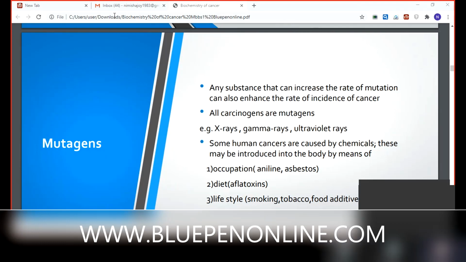Then which is the most predominant cancer in our country? In females, breast cancer, cervical cancer, and oral cancer. In males, the most common is oral cancer. What about developed countries? In developed countries, breast cancer. Colon cancer is also there. So how can we avoid this colon cancer? Any tips from you?